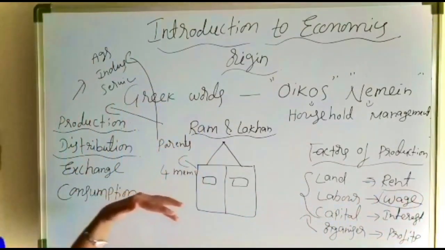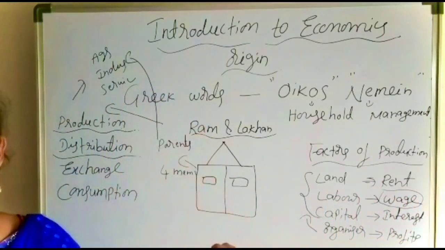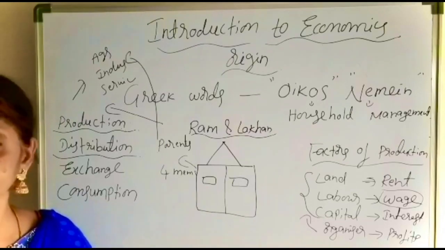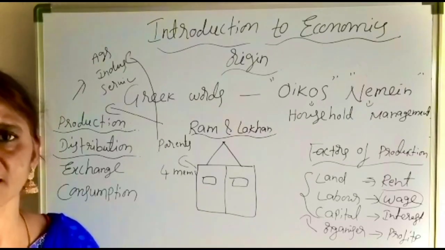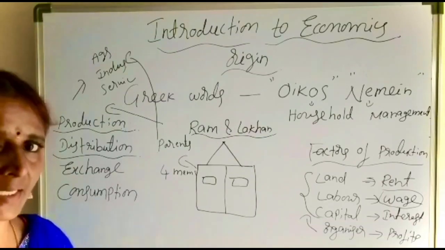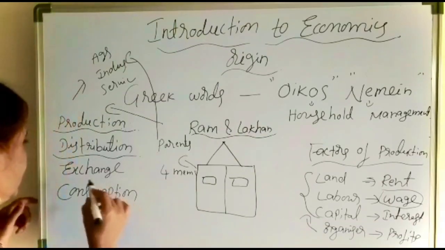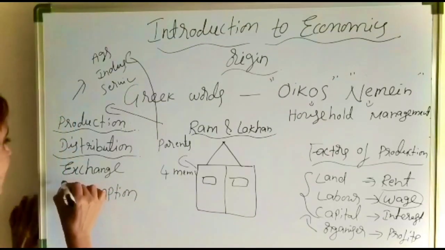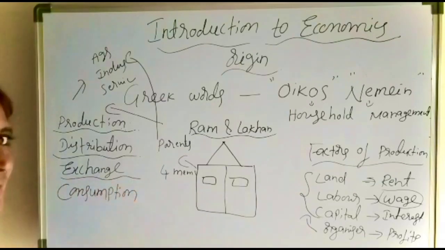Okay, after that, their main intention is to satisfy the endless wants of their family. So that is the reason they are spending the money. Nowadays the economy is a money based economy. Barter system is not there. All the goods and services are exchanged for money. To have any good or any service, we have to pay the money. So by paying the money, we are getting the goods. It is called the exchange process.